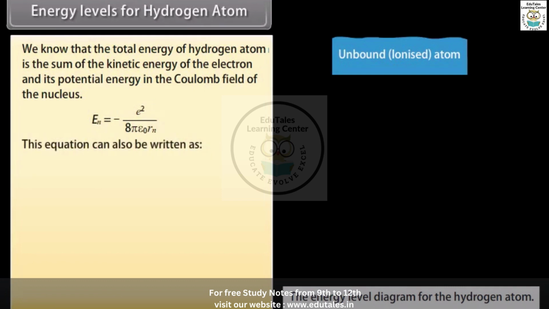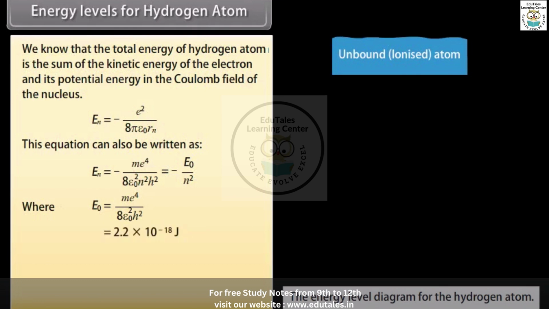This equation can also be written as En equals minus m e raised to the power 4 divided by 8 epsilon naught squared n squared h squared, where E naught is equal to m e raised to the power 4 divided by 8 epsilon naught squared h squared. E naught equals 2.2 times 10 raised to the power minus 18 joule, which is equal to 13.6 electron volt.